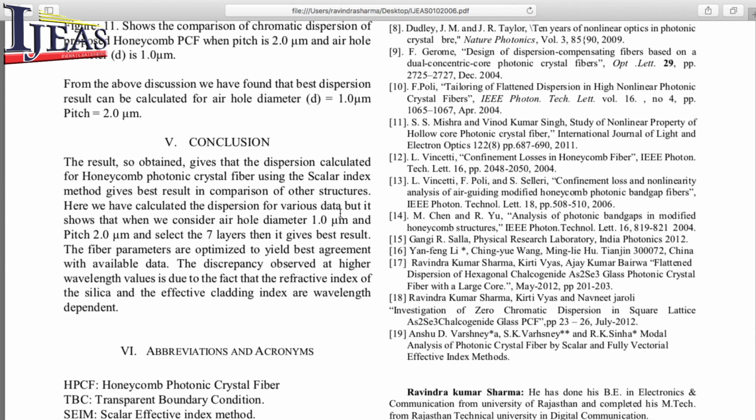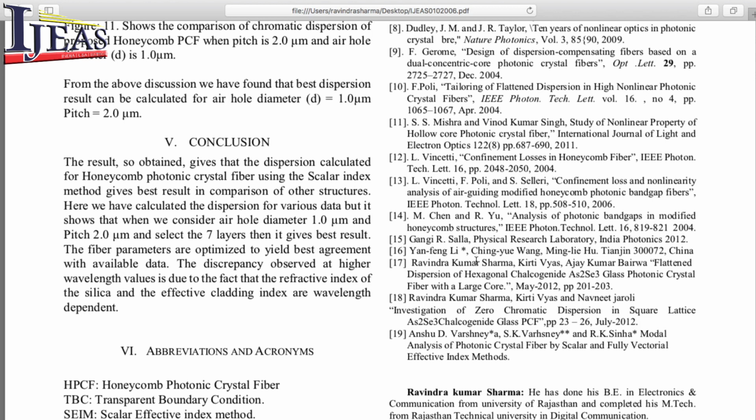Now the conclusion: the results obtained show that the dispersion calculated for honeycomb photonic crystal fiber using the scalar index method gives the best result in comparison with other structures. Here we have calculated the dispersion for various data, but it shows that when we consider air hole diameter 1 micrometer, pitch 2 micrometer and select 7 layers, then it gives the best result.